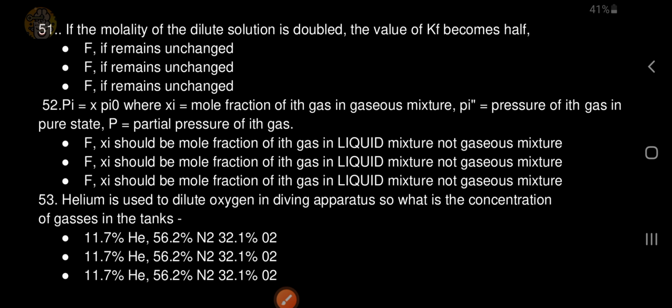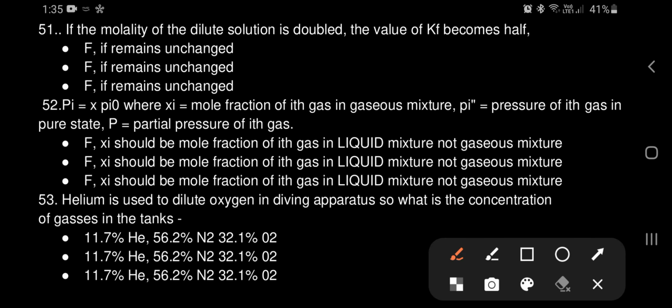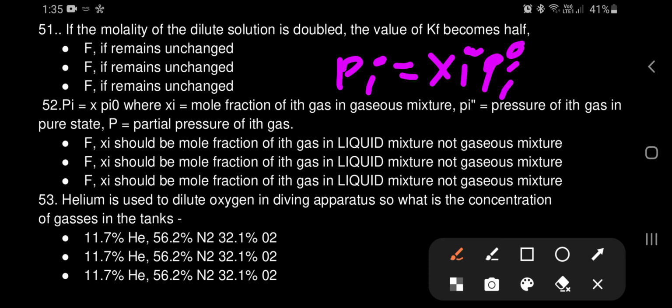In this question, Pi is equal to chi i Pi naught, where chi i is mole fraction of ith gas in gaseous mixture, Pi naught is pressure of ith gas in pure state, and Pi is partial pressure of ith gas. Chi i is the mole fraction of ith gas in liquid mixture, not gaseous mixture.